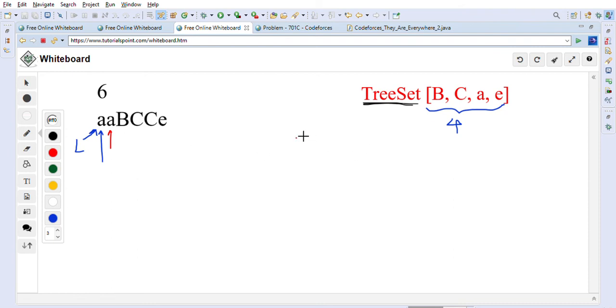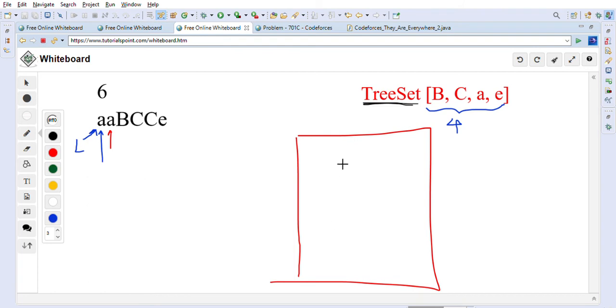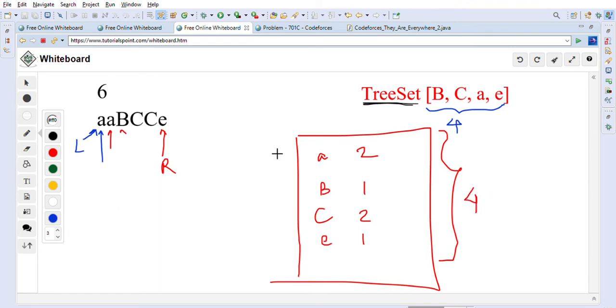So let's go quickly again through the same logic that I already mentioned, so you will be clear. Here a will be 2, then b, then c. After that b will be 1 frequency, c will be 2, and e will be 1. The right pointer reaches here, and this is the left pointer. When we enter e into the map, the size becomes 4.